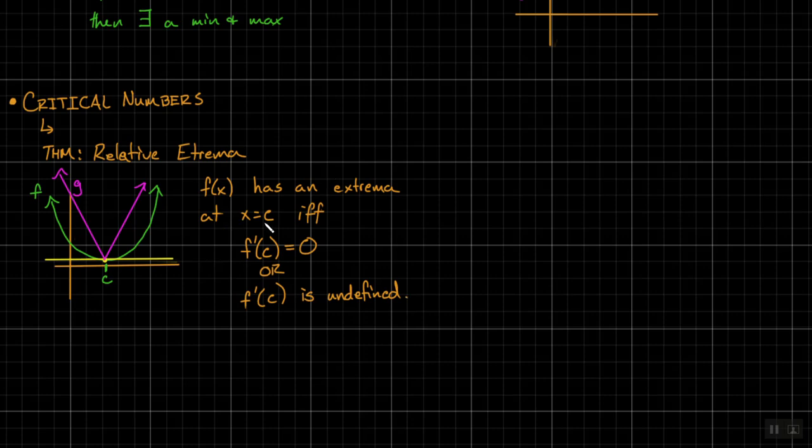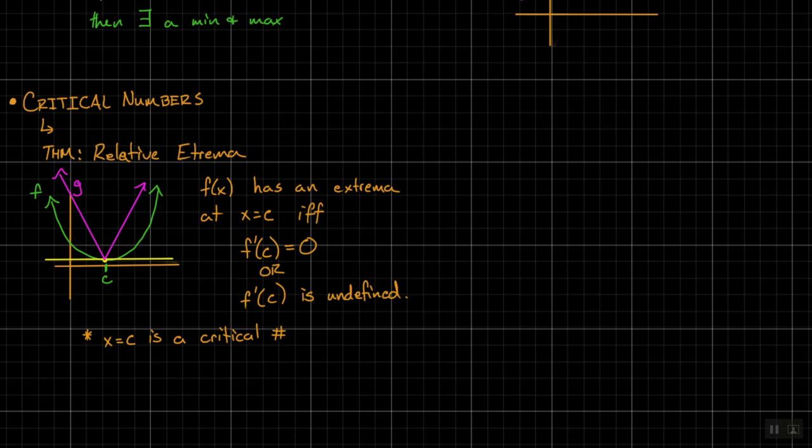We can say that in our theorem, another way, we just haven't defined it yet, f of x has an extrema at x equals c if and only if x equals c is a critical number. And we need like 3 or 4 words is all to define this critical number. So check this out. There's 2 things that led to me saying that this thing is critical and why it's important to this problem. If the derivative is 0 or undefined, that's where this happens every single time. Which means critical numbers, super easy.